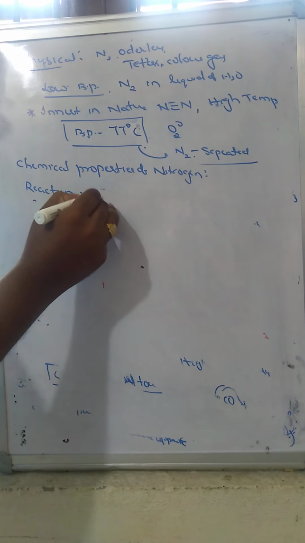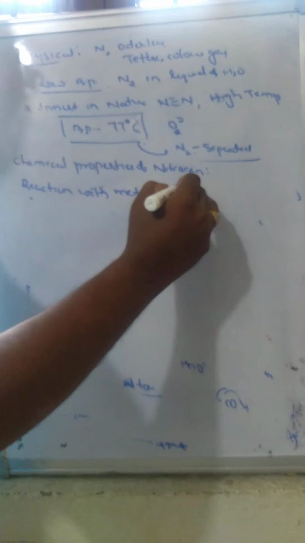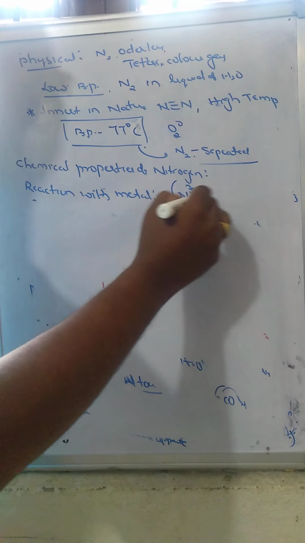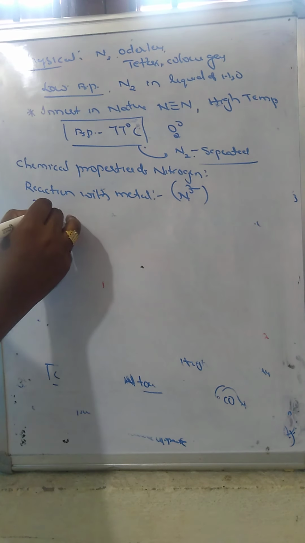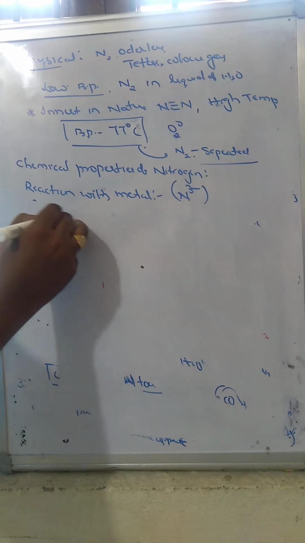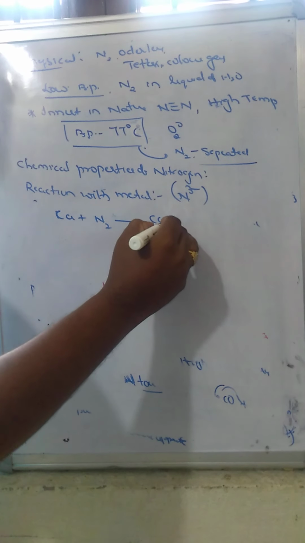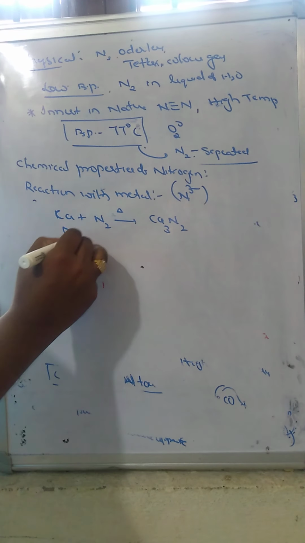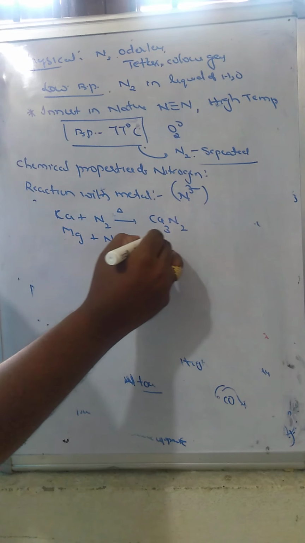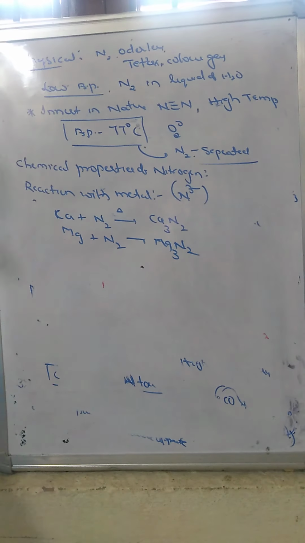Reaction with metal. We are already familiar that due to high electronegativity, nitrogen is always available in the nitride form. So any metal can be reacted with nitrogen: calcium reacts with nitrogen to become calcium nitride, and magnesium reacts with nitrogen to become magnesium nitride.